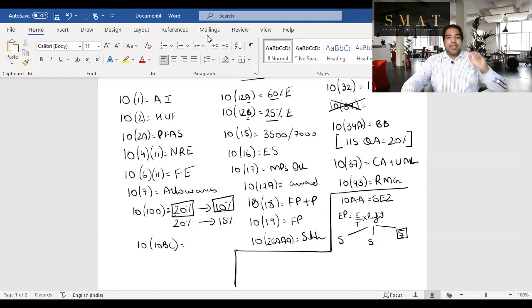Guys, this one is exempt income. A lot of people get nervous around this. Of course, we have not completed exempt income. There are certain exempt incomes which are in different heads, like salaries has some exempt income, which we will do there. But more or less, exempt income, 90% is completed, 10% we'll see in the respective heads. I hope you understood everything.